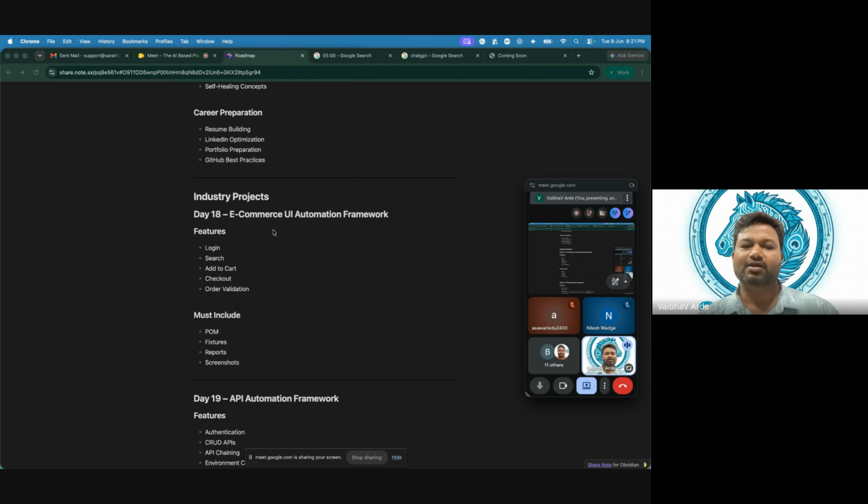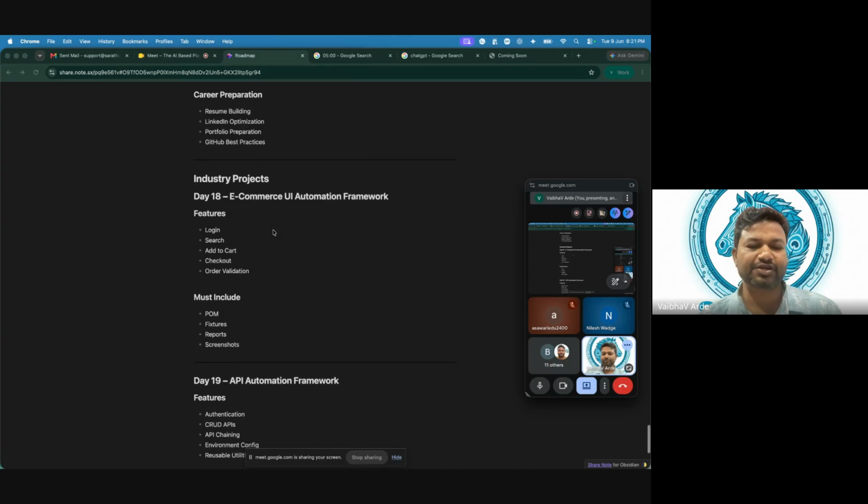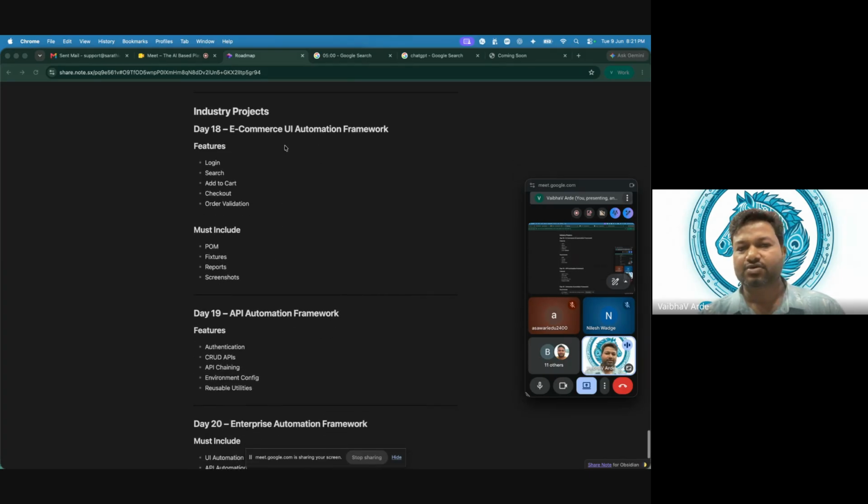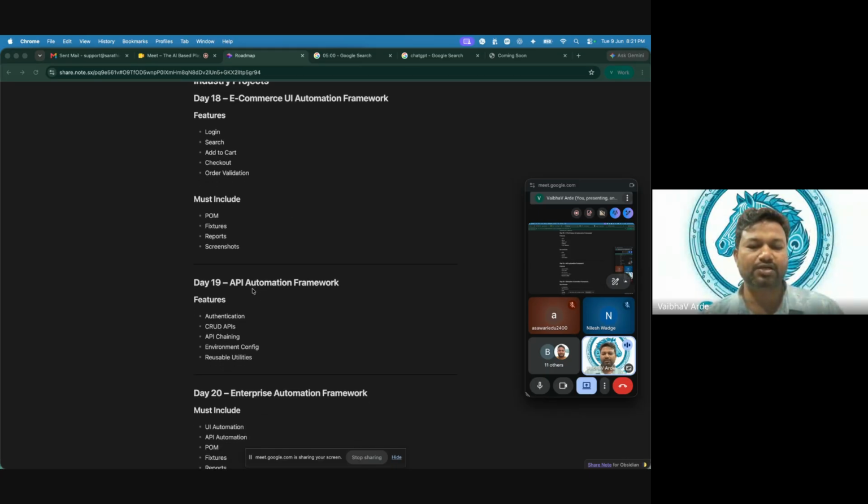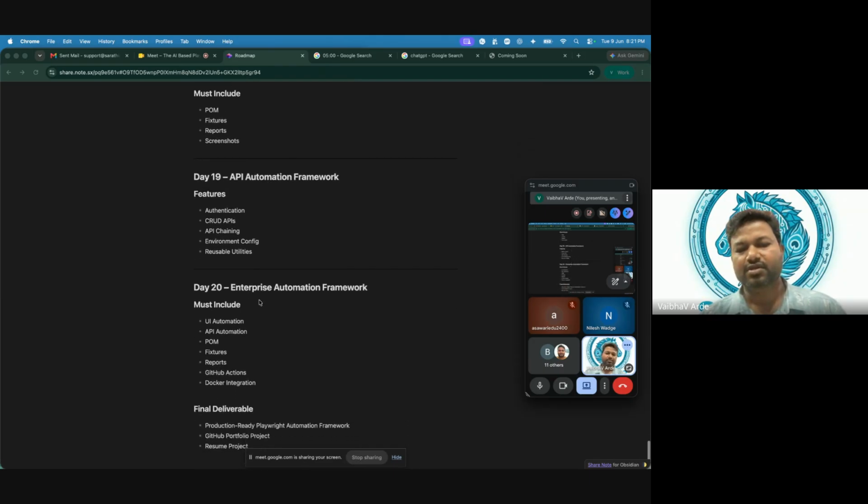Almost all the scenarios which an automation engineer is required to know will be covered there. Hence, this is the example. So e-commerce for the UI framework, and similarly we'll do the API automation framework as well. Then we'll upgrade those frameworks to enterprise level, and that will be our day 20.